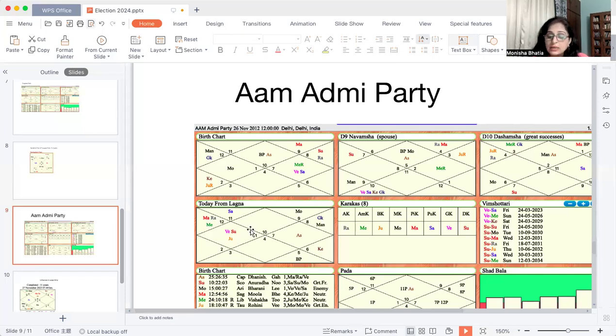So it feels that Aam Aadmi Party is also going to gain in this election. Because they are connecting to each other, this party is also going through some troubles at the current moment, but they are going to fare well in these elections, and this period runs until 24th May 2026. So 2 years to go. Currently, I feel that this party is going to do well in the current elections.